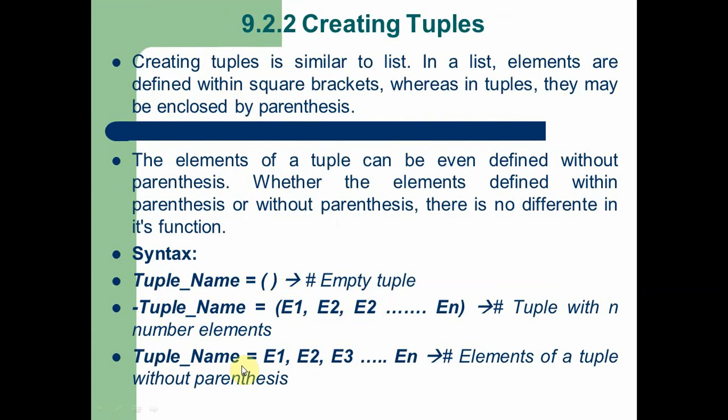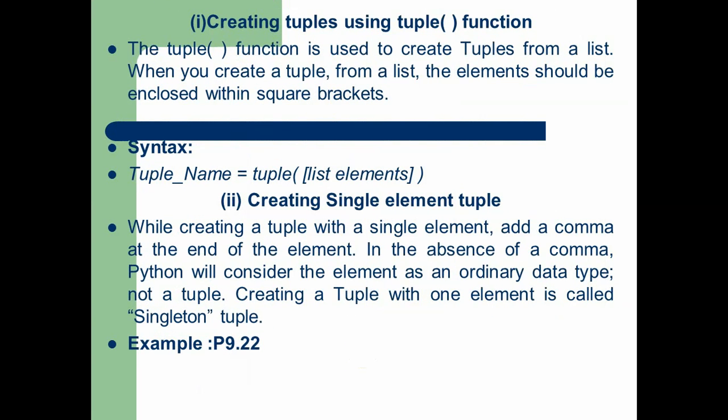Third method, tuple name is equal to, don't give the parentheses, just add the elements and separate each element by comma. In the fourth method, tuple name is equal to type the tuple keyword, after that enclose the elements within the parentheses. This is how we create a tuple. This is the fourth method.